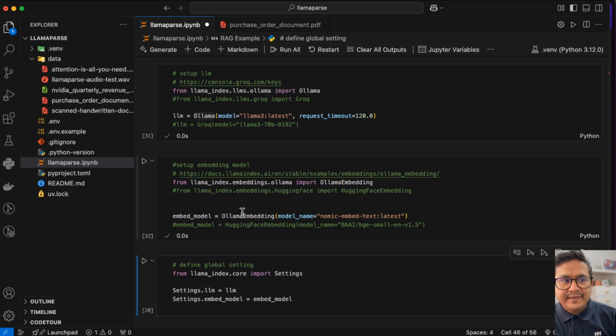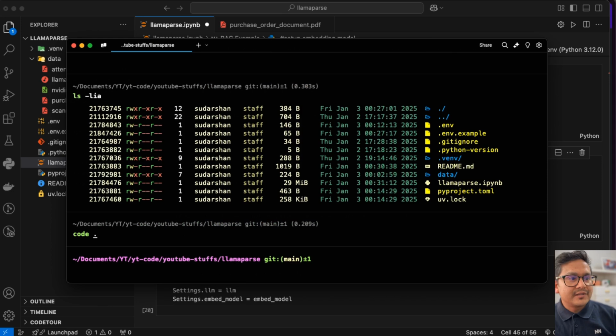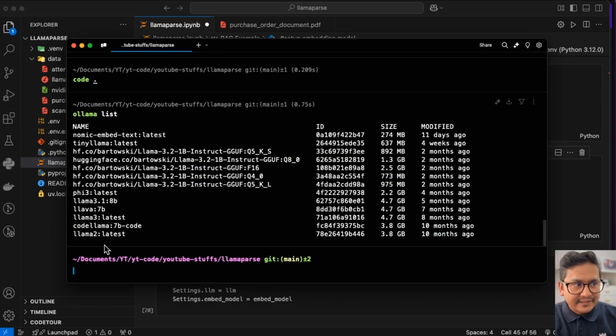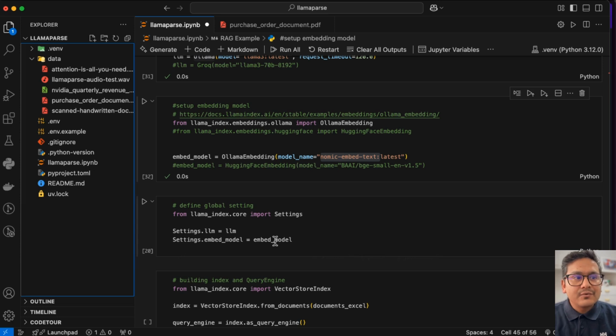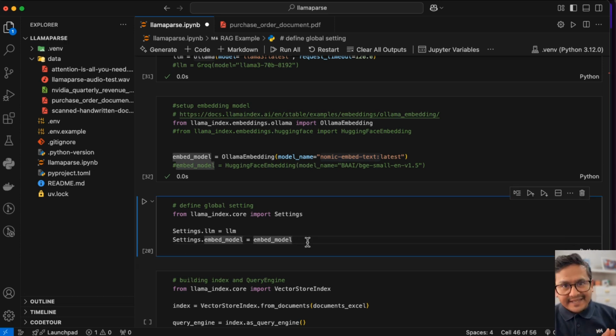So this is Ollama embeddings. I'm using nomic-embed-text, but for this you need to have these models locally downloaded, right? I can say ollama list. You can see I have all the models downloaded. So I'm using these models in the code. And now under the hood, LlamaIndex uses the OpenAI models, but we want to use models other than OpenAI, so we don't need to pay for it, right?